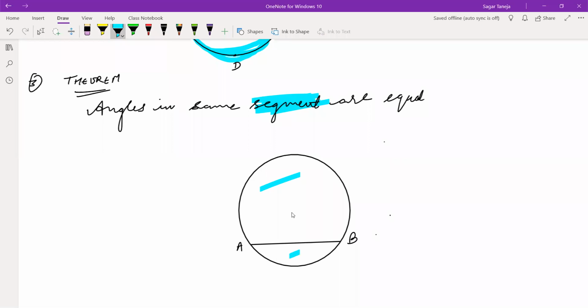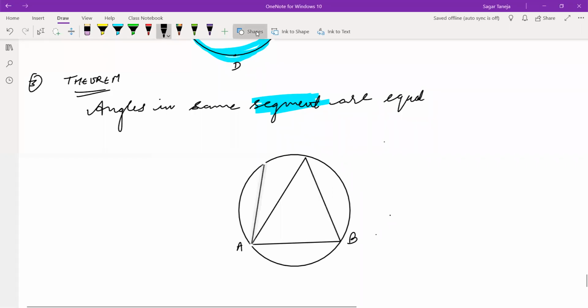So how? Look here, I am making some angles on the circle. It is written, no, angles in same segment are equal. So I am making some angles in this segment, major segment I am talking about. Yes, Vineet, it applies in both the segments, major also, minor also. So one of the angles I have made with the help of AB. Now with the help of AB again, I am making one more angle. And with the help of AB, I am making one more angle.